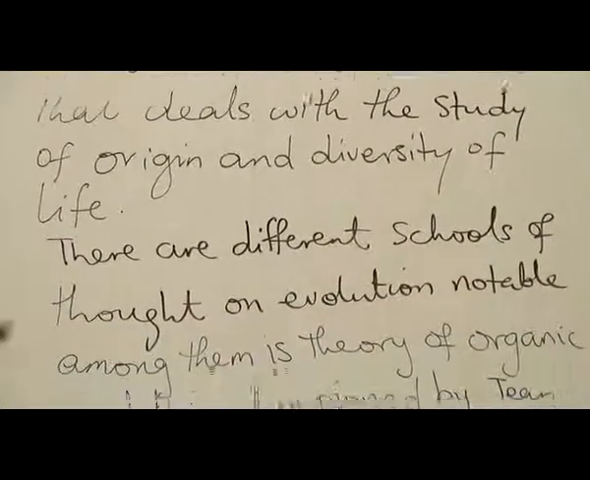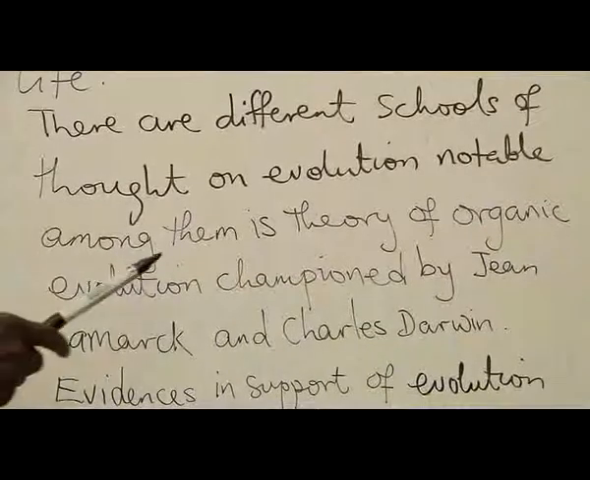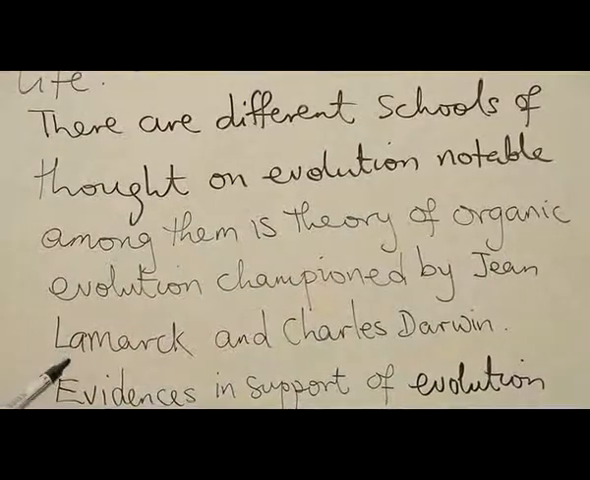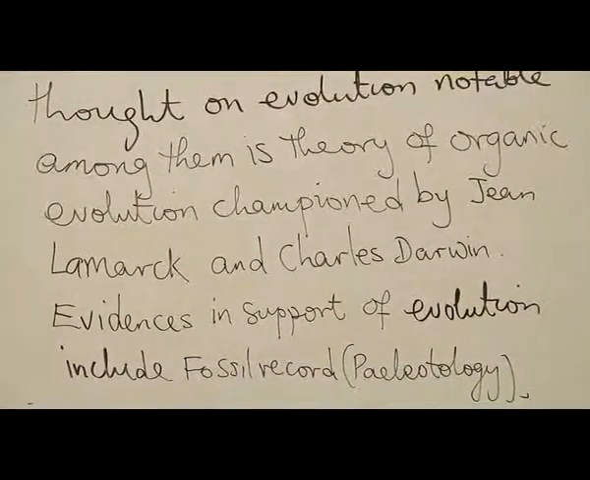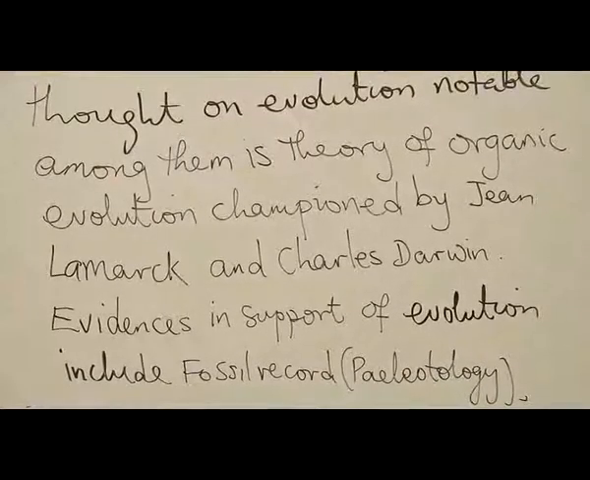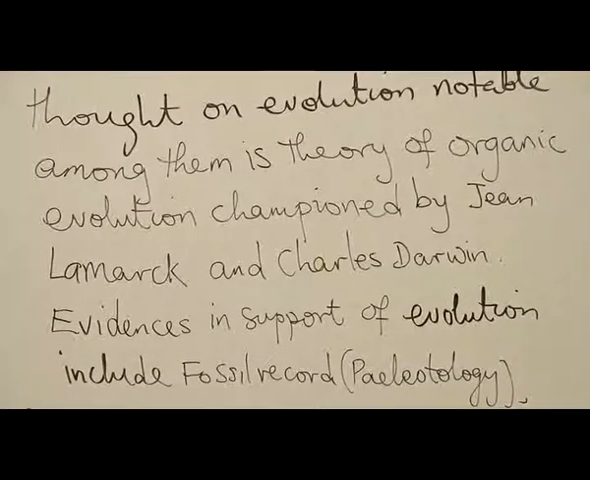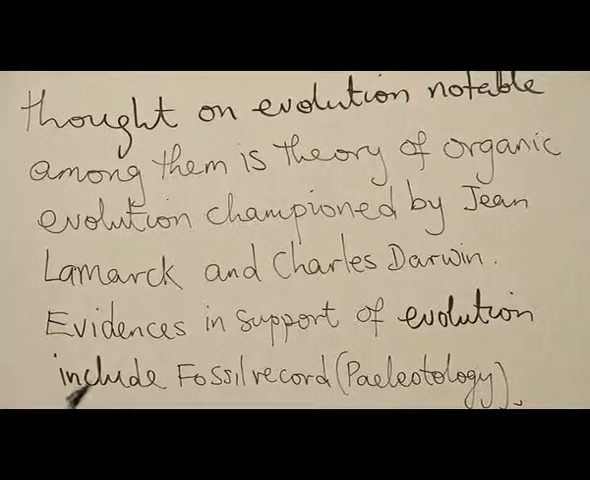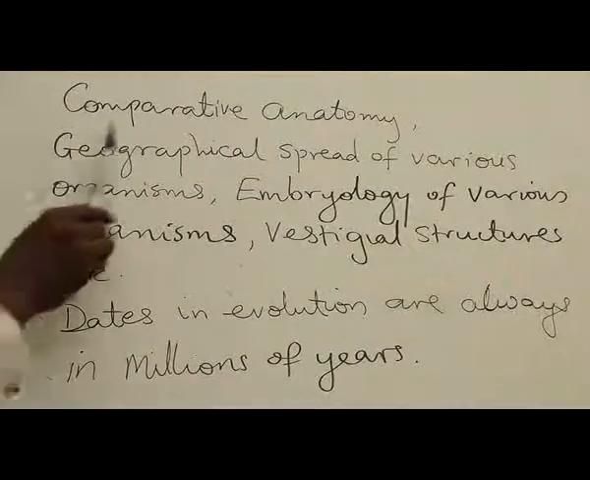There are different schools of thought on evolution. Notable among them is theory of organic evolution, championed by Jean Lamarck and Charles Darwin. They are the two scientists that propounded acceptable theory on evolution. There are evidences supporting evolution, some of which include the fossil record, that is paleontology, comparative